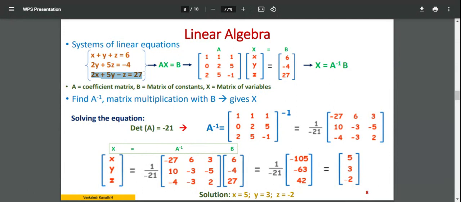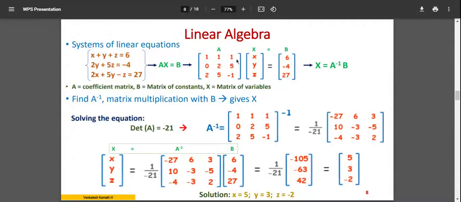So I have 3 equations which can be written in the form of A into X is equal to B. A is called a coefficient matrix. X is a variable matrix, x, y, z, and B is the constant matrix. So you have A into X is equal to B. If you write this equation, this is in the form of a matrix.